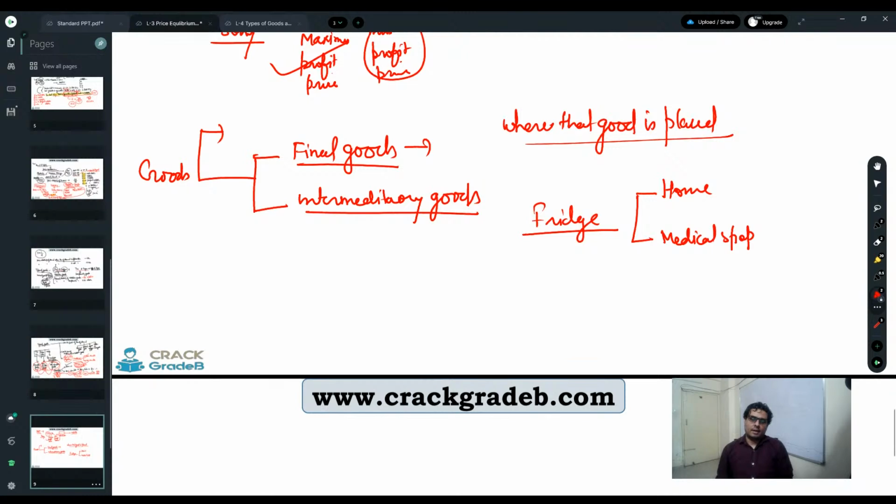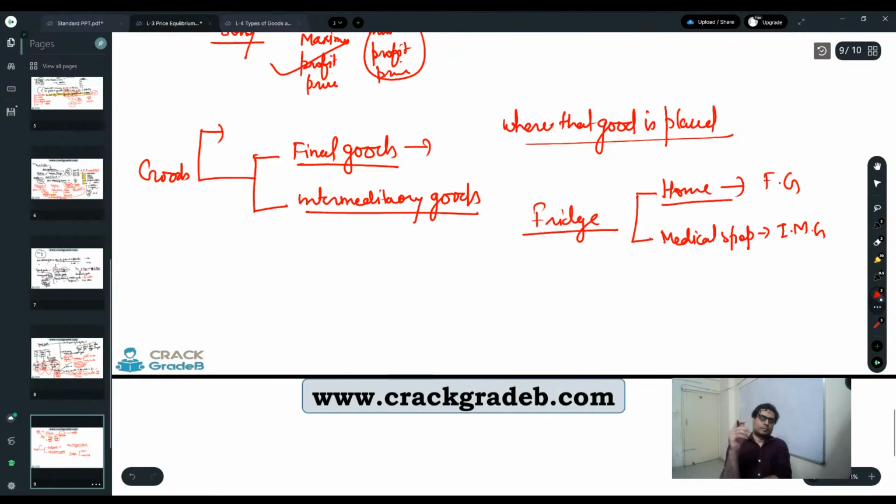So the same kind of refrigerator you have at home, the same model is also available at a medical shop. So the refrigerator or fridge at a medical shop is an intermediary good, whereas at home it is a final good. Is it clear?